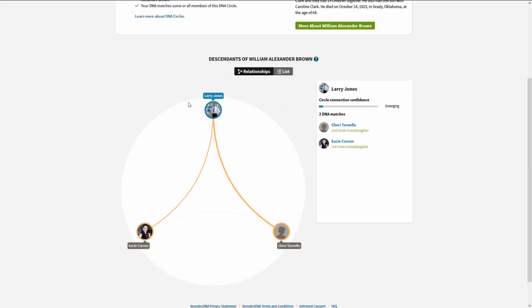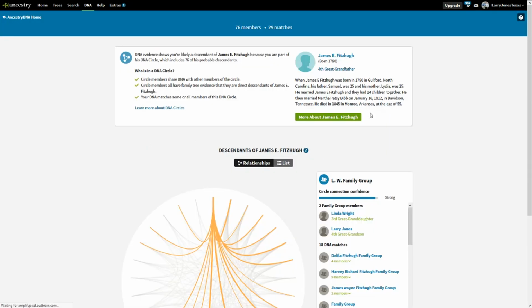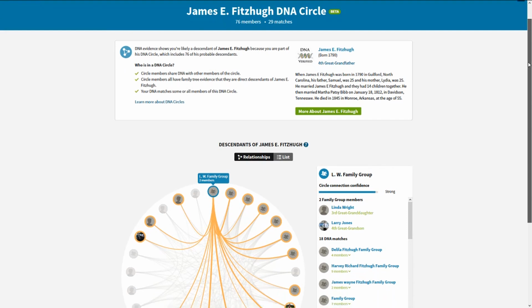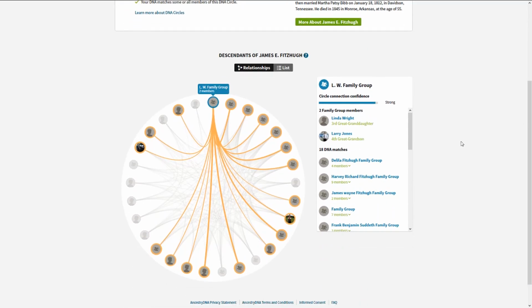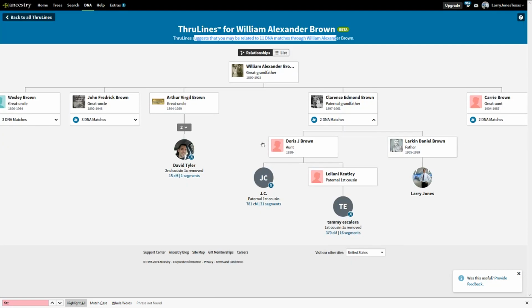So this is flawed too. I mean, you can't just use this. For the Fitzhugh, it was great, because it had 76 members and it says, okay, you're related to 70 or 69 of them, 65 of them, something like that. So this is useful, but it's not great either. It's got flaws. This has flaws. We're working towards the right thing. And if we all kind of look at our data and examine it and get them the information back, I'm sure they'll be able to, when it comes out of beta, make sure all of that stuff comes over and we get the information we need.